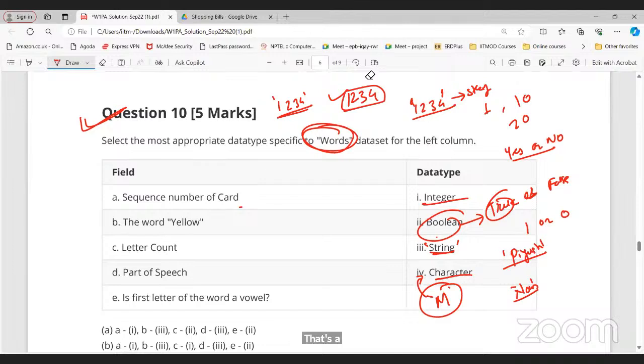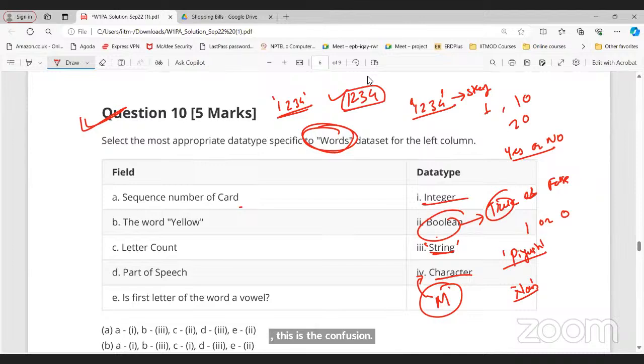This is for any character and symbols. Character is simply one alphabet. You can say M, A, B, C, like that. Sir, in integers, there will be negative, positive, and all those things. Yes. And in Boolean, there will be only true and false. That's it. Only true or false.